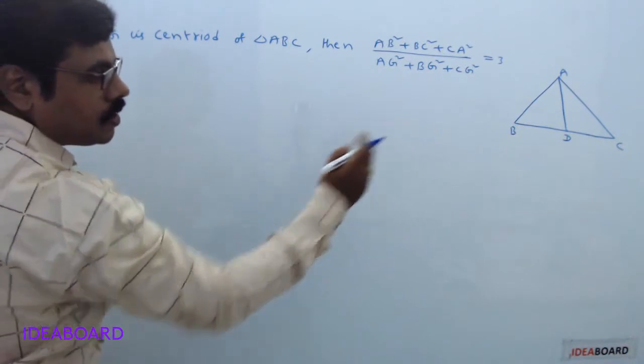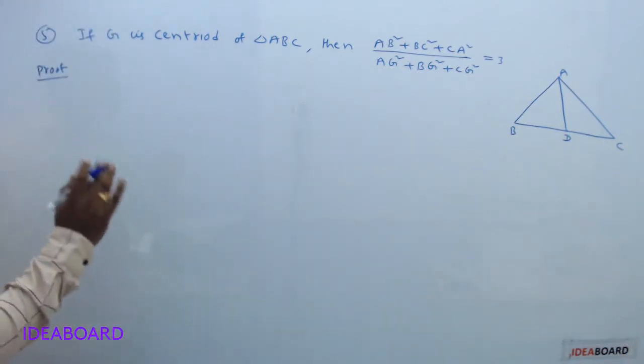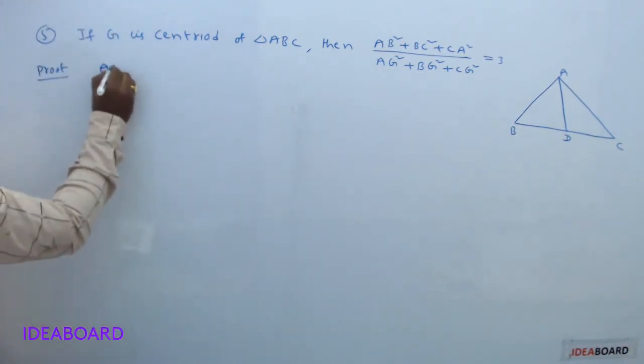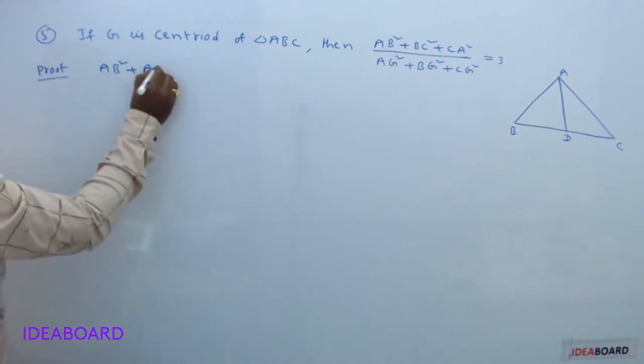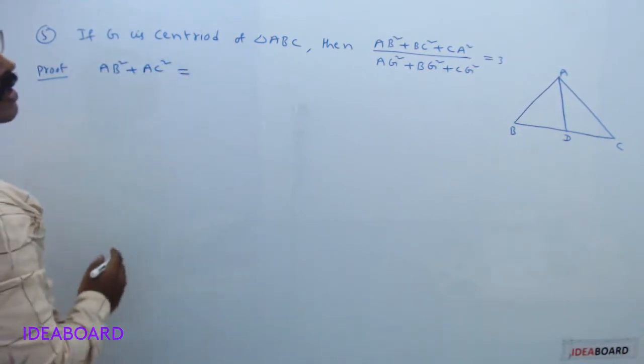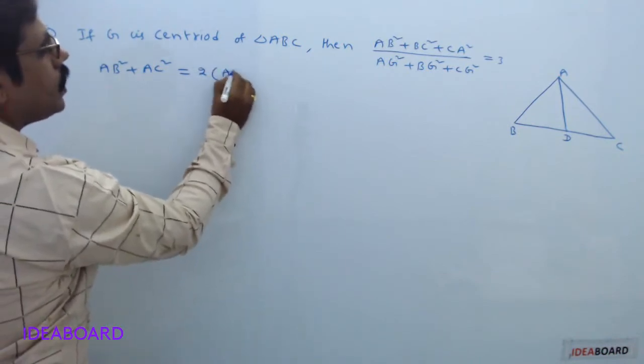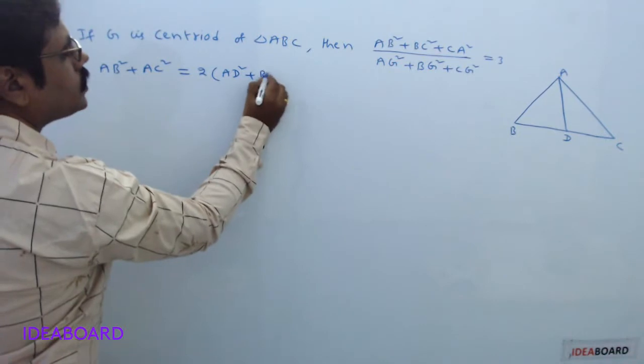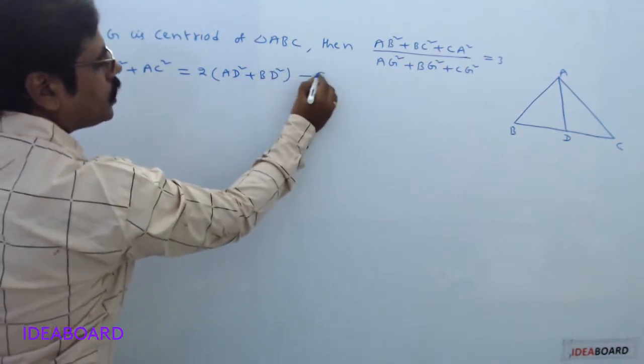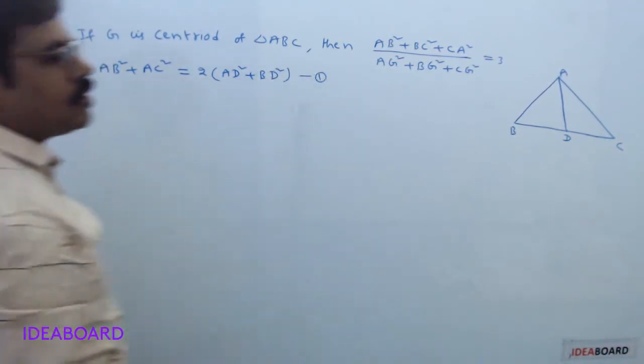Here D is the midpoint of side BC. So from Apollonius theorem, AB square plus AC square can be taken as 2 into AD square plus BD square. Call it equation 1.